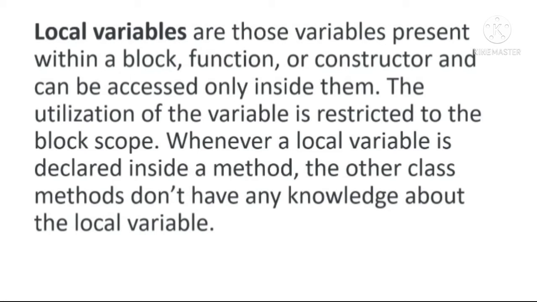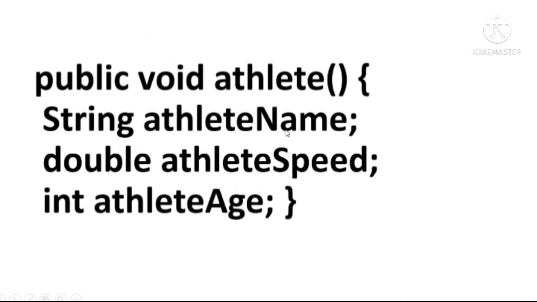So let's see the example of the local variable. This is the example of local variable. Here I created a method, and in that method I create two variables. athleteName is a String and athleteSpeed is double, whose data type is double.